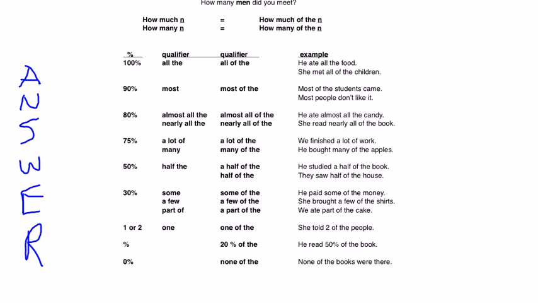Obviously, when people ask questions using how much and how many, the answer invariably requires a qualifier that you see here. I've just made these randomly: 10%, 100%, 75%.